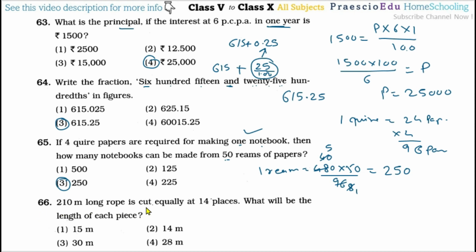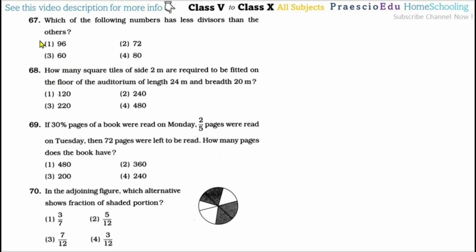A 210-meter long rope is cut equally at 14 places. So there are 14 plus 1, that is 15 pieces that will come. Then what will be the length of each piece? Now this is the total length, so 210 divided by the total number of pieces, which is 15. So after this you will get the division is 14. So 14 meters is the length of each piece. So 14 means option number 2 is the correct one. Then question number 67.